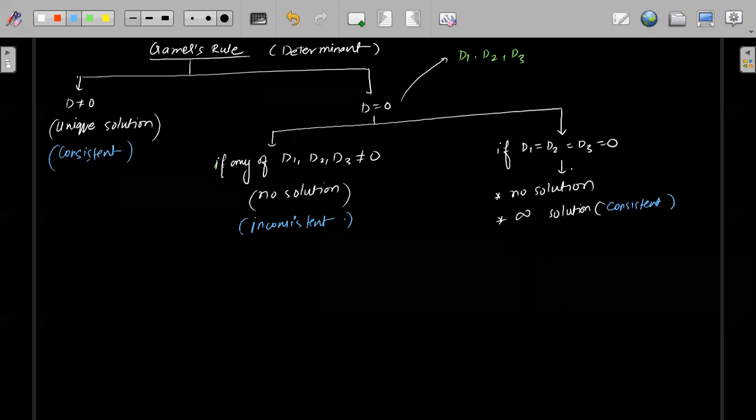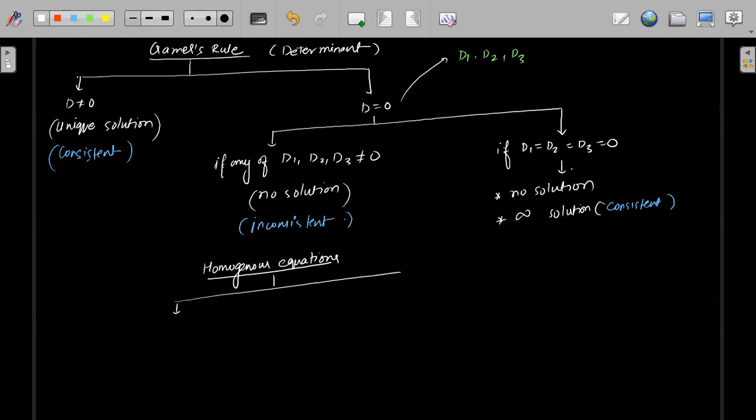Then we have a different form of equation, which is homogeneous equations. In homogeneous equations we have two kinds. If D is not equal to 0, then we will have trivial solution.